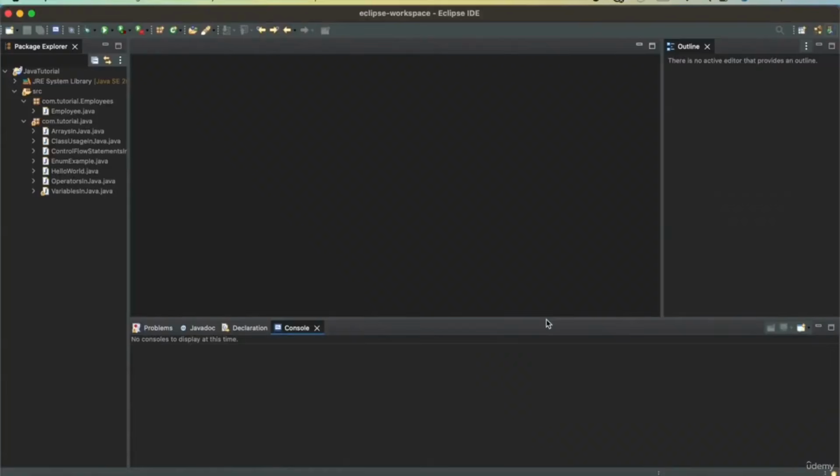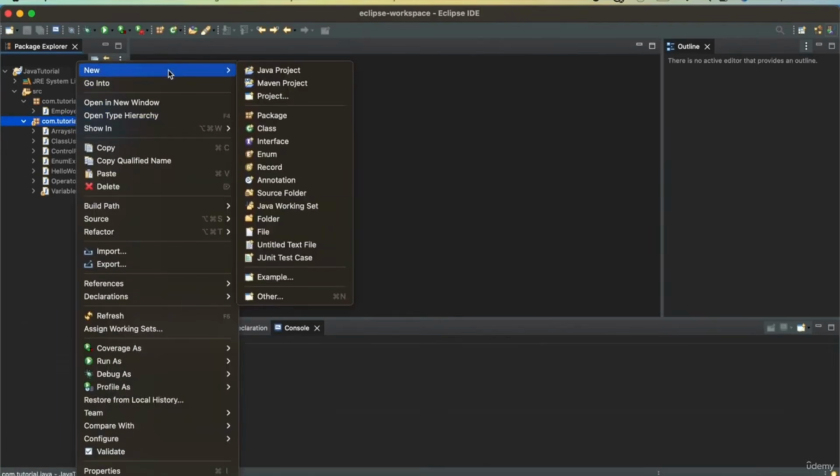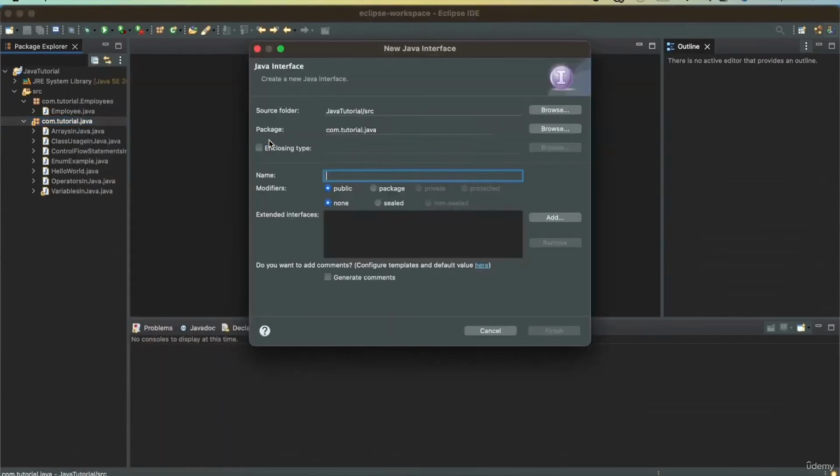In this video, we will see how we can define an interface in Java and how we can define a class that implements that interface, and we will define a class with the main method that will call the class that implements the interface and print some values. So let's get started. I'll define a vehicle interface. In order to define an interface, I'll say new, go to interface here. The name is vehicle.